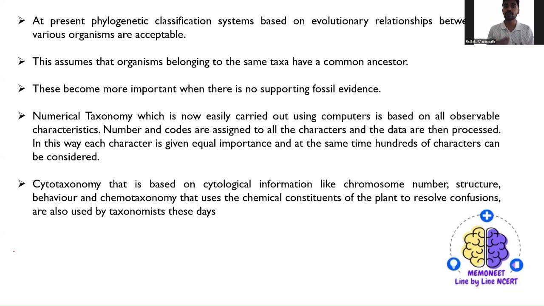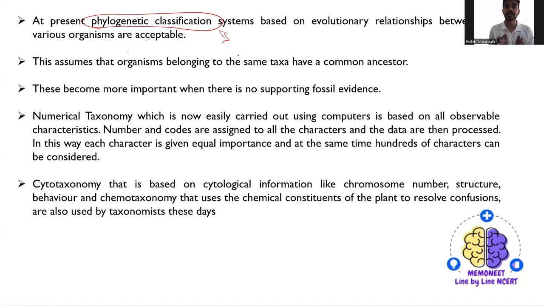So phylogenetic classification, where have you studied this term? You have studied this term in the living world. Phylogenetic classification is a kind of study where you try to classify the living organisms based on their evolutionary relationship between the organisms.